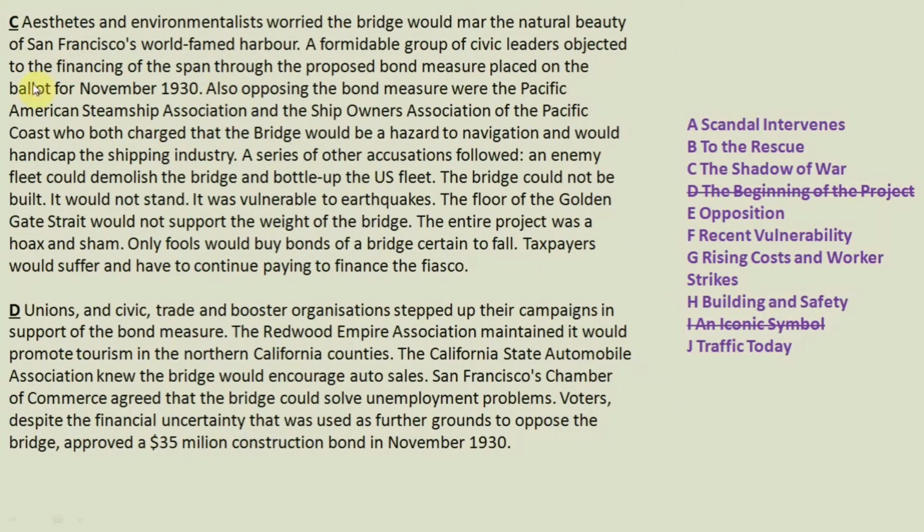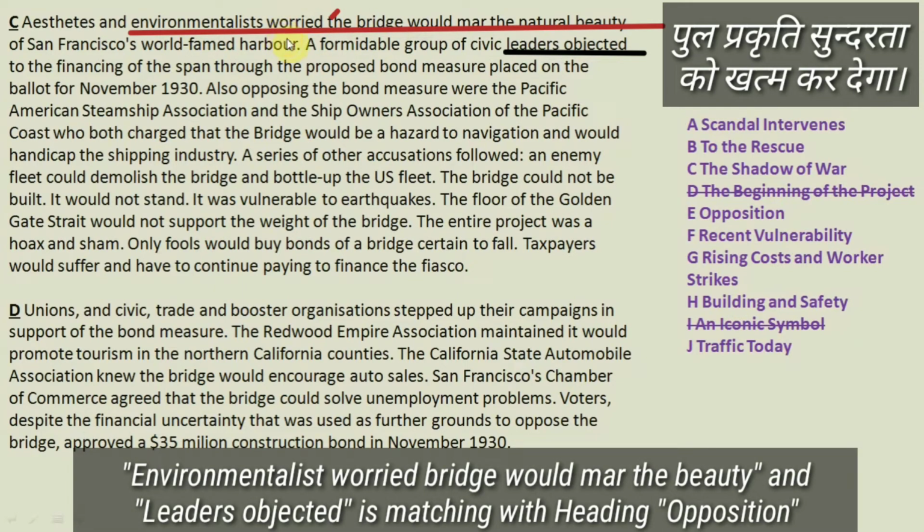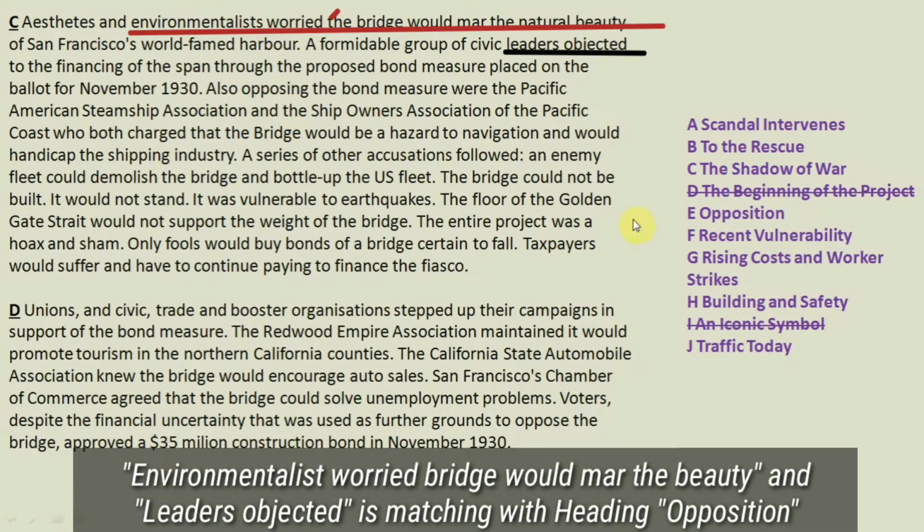Let's move further. Now let us move to paragraph C. Aesthetes and environmentalists worried the bridge would mar the natural beauty of San Francisco's world-famed harbor. A formidable group of civic leaders objected to the financing of the span. Please go through it: a formidable group of civic leaders objected, and aesthetes and environmentalists worried the bridge would mar the natural beauty. These keywords are straight away telling you that opposition is the answer to this question.